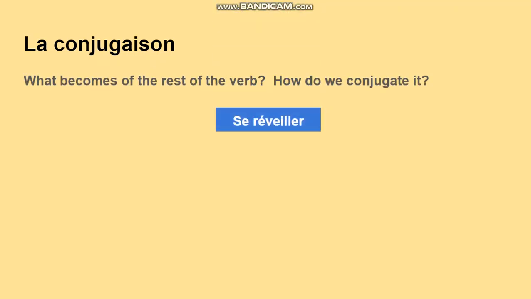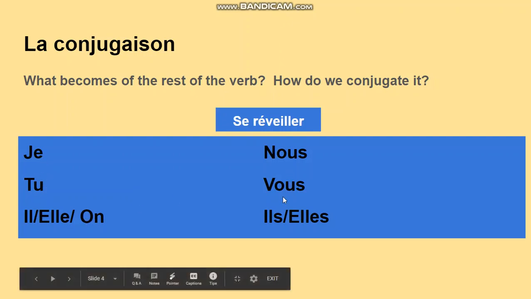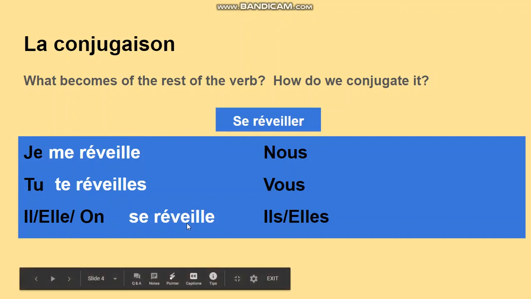The conjugation can seem a bit cumbersome, but it actually makes sense once you get the hang of it. So we're going to do se réveiller, which is to wake up, and we're going to drag in our subject pronouns here. So we have je, tu, il, elle, on, nous, vous, ils, and elles, and to them we're going to now add our reflexive conjugation. So the whole thing for je would be je me réveille. This is in the present tense, I wake up. Tu te réveilles, you wake up. Il, elle, on se réveille, he, she, one, or it wakes up.